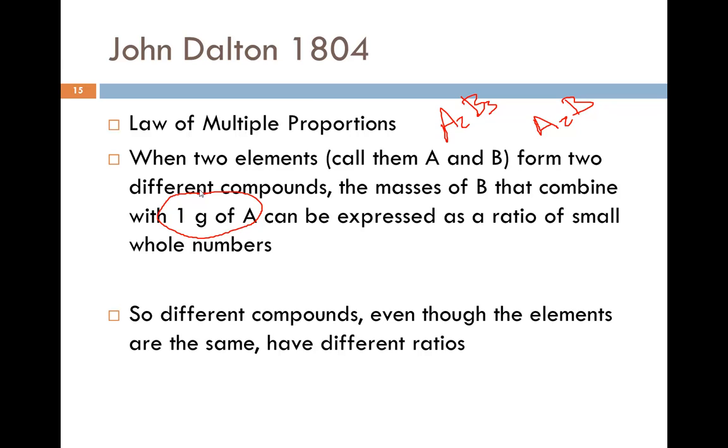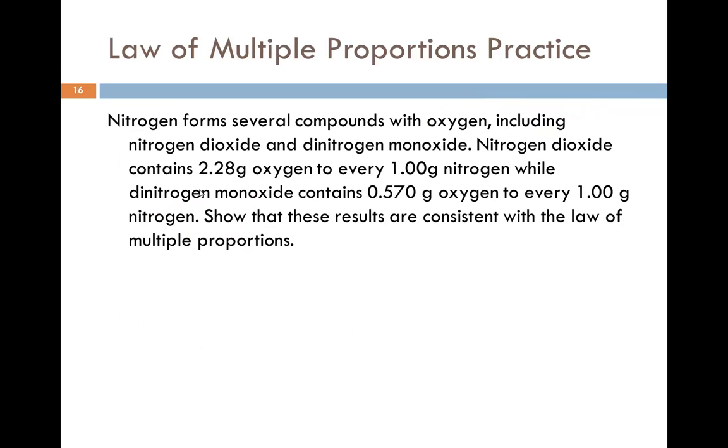Let's do an example of this. Nitrogen forms several compounds with oxygen, including nitrogen dioxide and dinitrogen monoxide. Nitrogen dioxide contains 2.28 grams of oxygen for every 1 gram of nitrogen. So that's where we're focusing, the 1 gram. While dinitrogen monoxide contains 0.570 grams of oxygen for every 1 gram of nitrogen. So both of them are comparing their masses to nitrogen. Now we're going to compare them to one another.